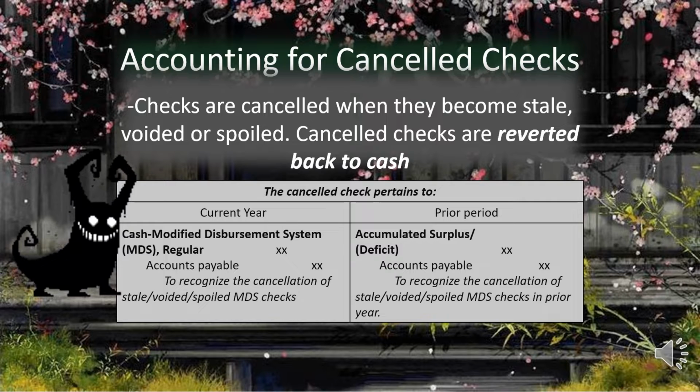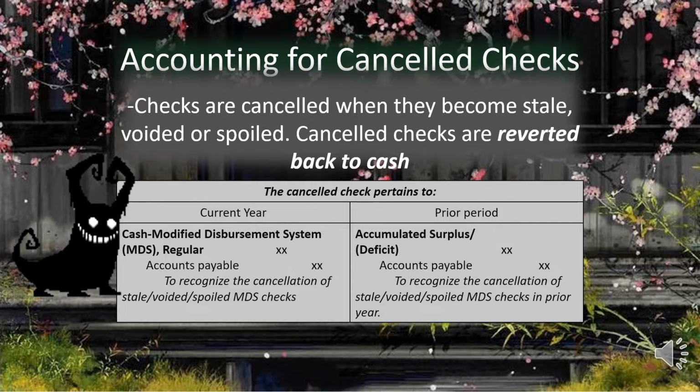If cancelled checks pertain to the current year, our journal entry is debit cash modified disbursement system or MDS regular, then credit accounts payable to recognize the cancellation of stale, voided, or spoiled MDS checks.